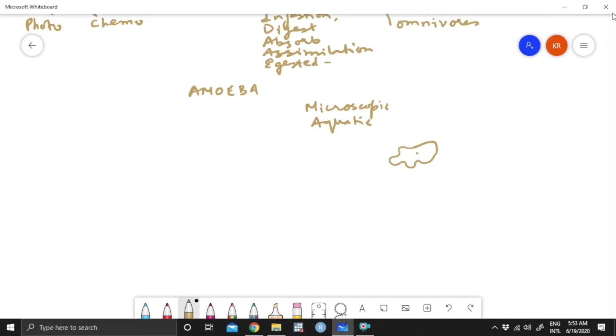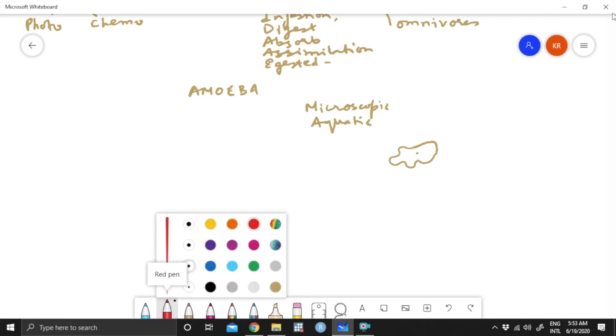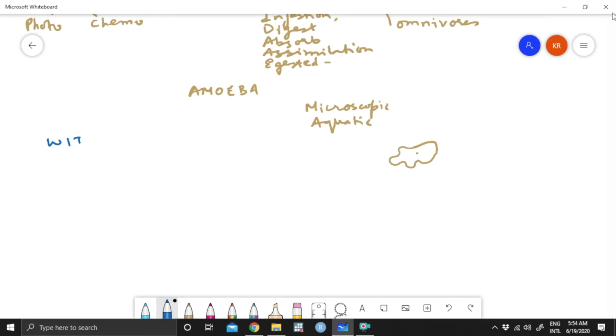So this type is referred to as animals without an alimentary canal.